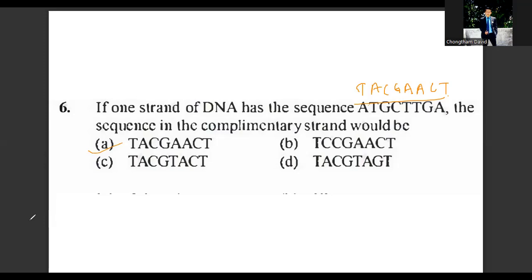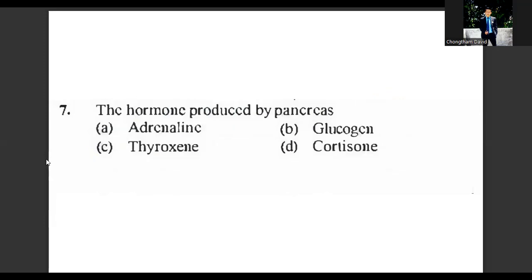Let us read question number 7. The hormone produced by pancreas, this is going to be glucagon. Okay. This is going to be produced by the pancreas.